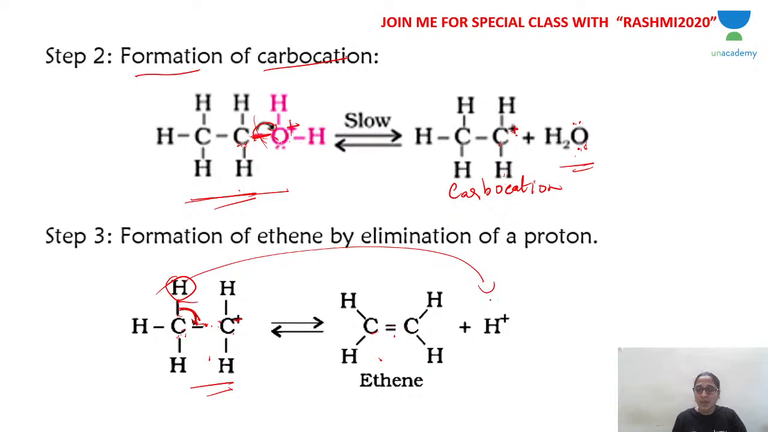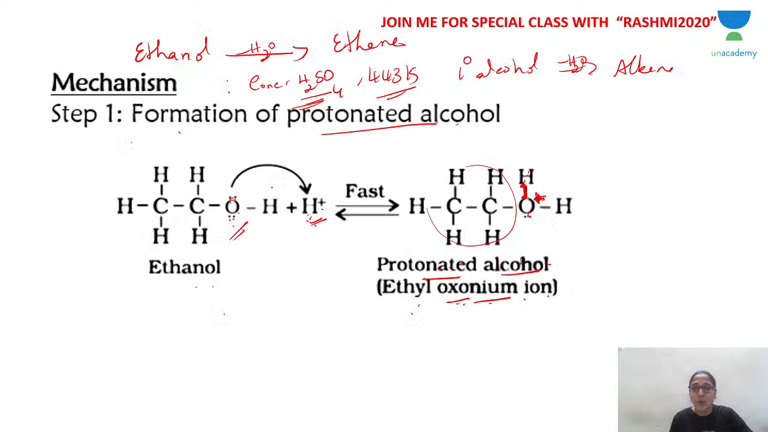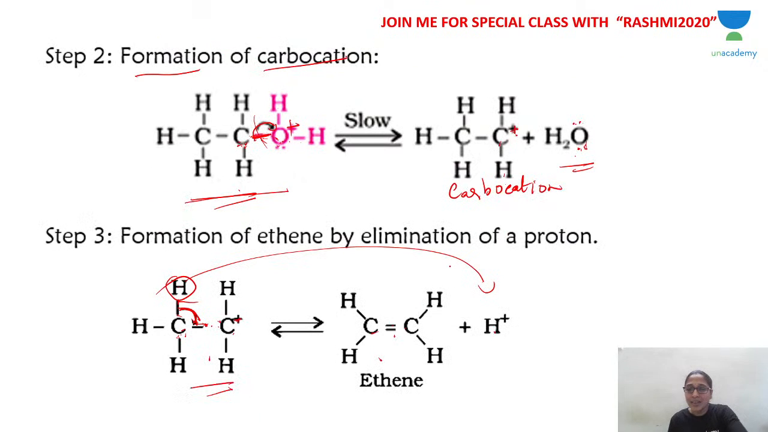So the proton is eliminated. The first step used a proton from the acid, correct? The last step produces it back. Whatever H plus the acid released is given back to the reaction mixture. It will go and attack the next molecule of ethanol. This goes on until every molecule of ethanol is converted into ethene. So three steps. The last step is formation of ethene by elimination of a proton from carbocation. You get ethene. Did you understand?